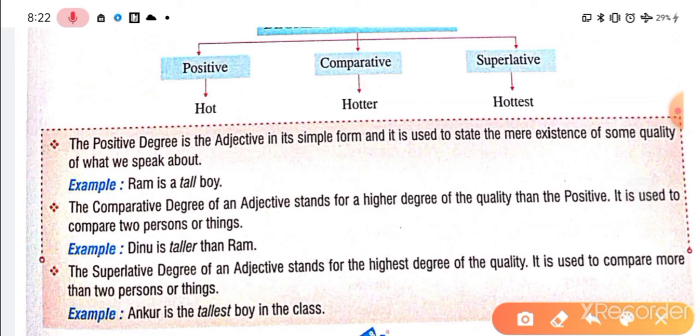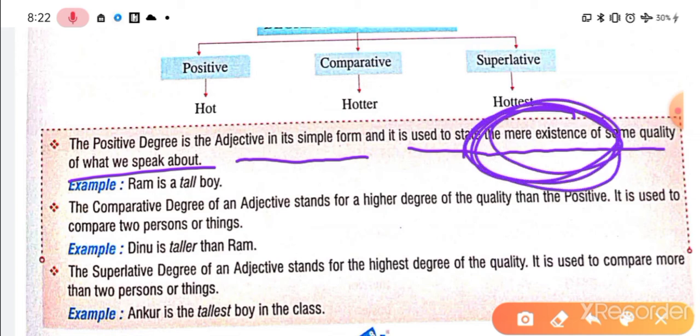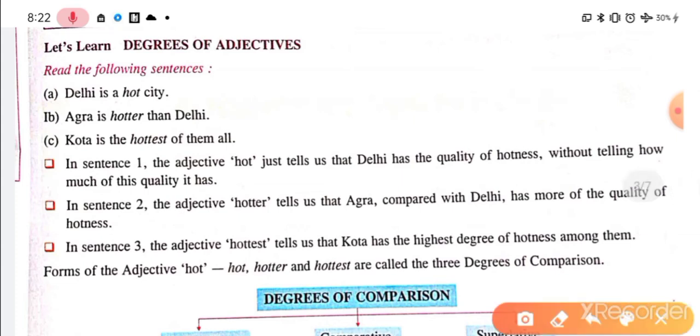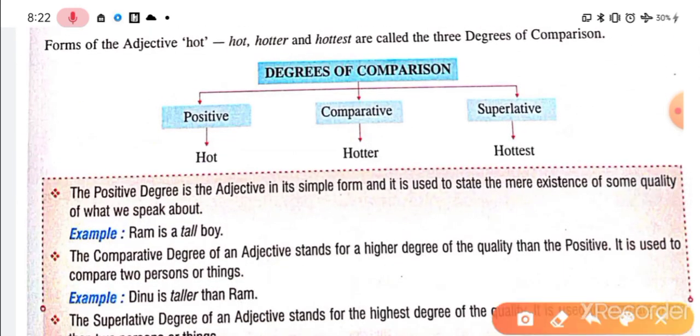See here, the positive degree is the adjective in its simple form, and it is used to state mere existence of the quality of what we speak about. Simple: it shows only existence, it only states how the thing is. For example, Delhi is a hot city. It is simply saying how the city is. So this is the mere existence of the quality of the thing.